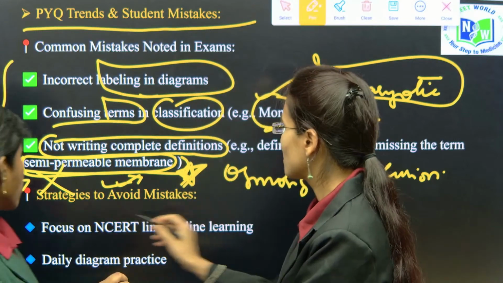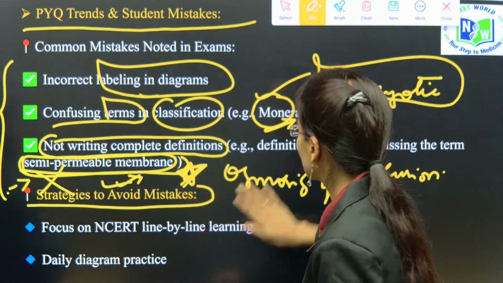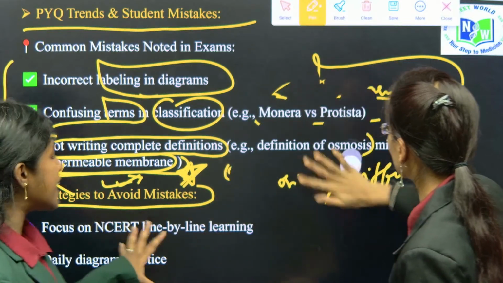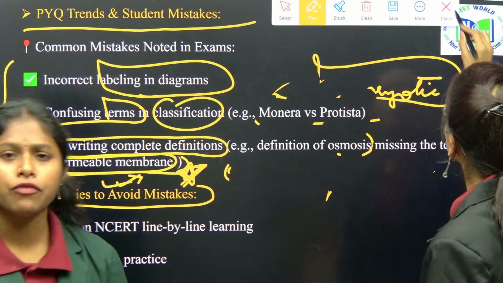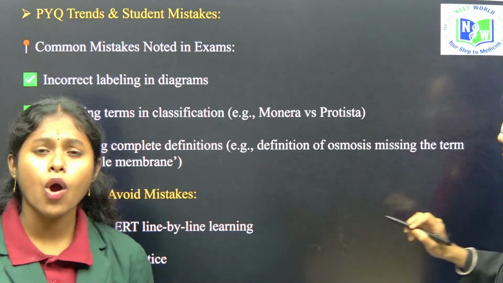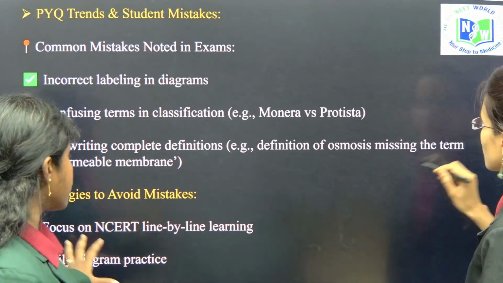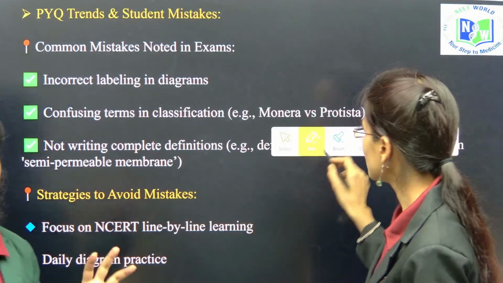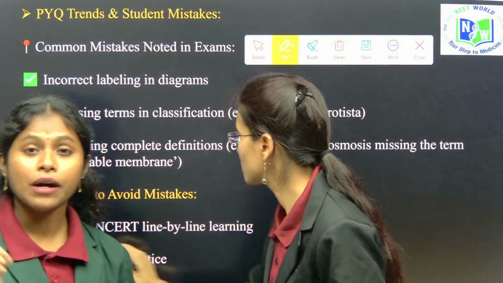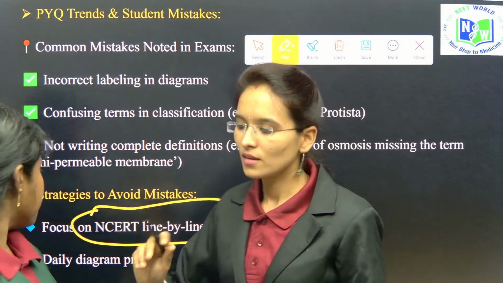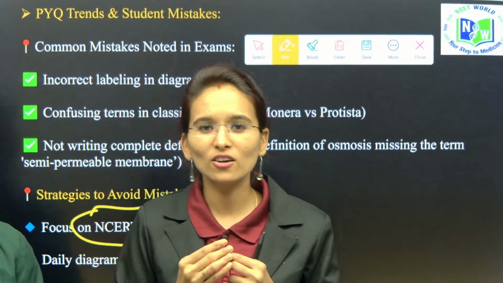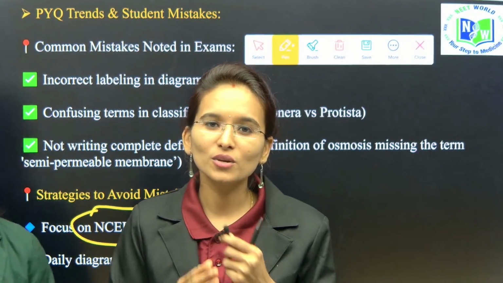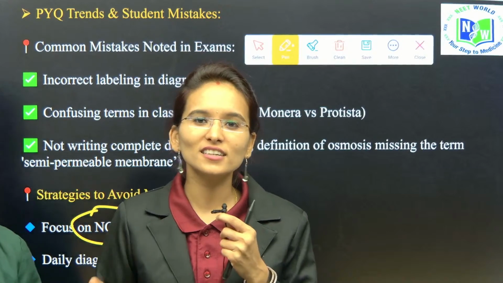So students, to avoid the mistakes, focus on NCERT line by line. It is helpful not only for your examinations but also for the NTSE and competitive examinations. You can learn the concept very clearly by studying the NCERT line by line. When you learn any subject, not only biology, divide your practice into 3 parts.